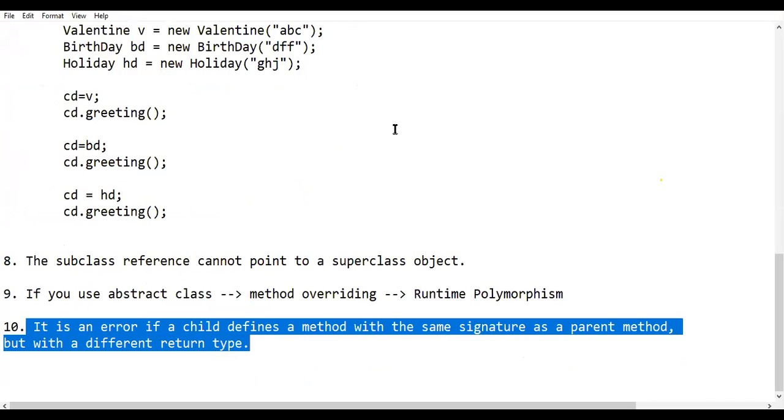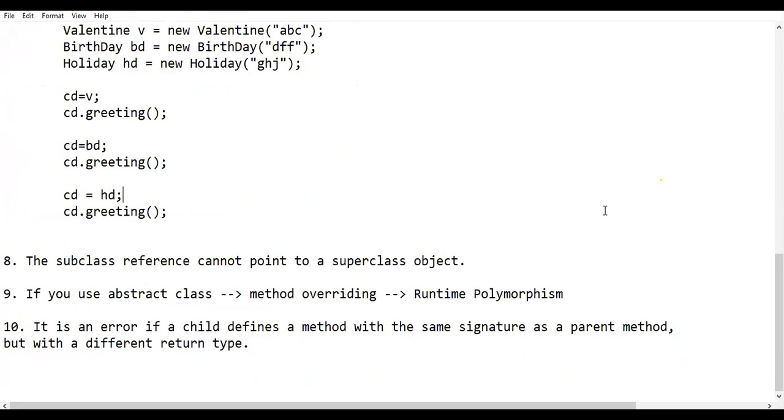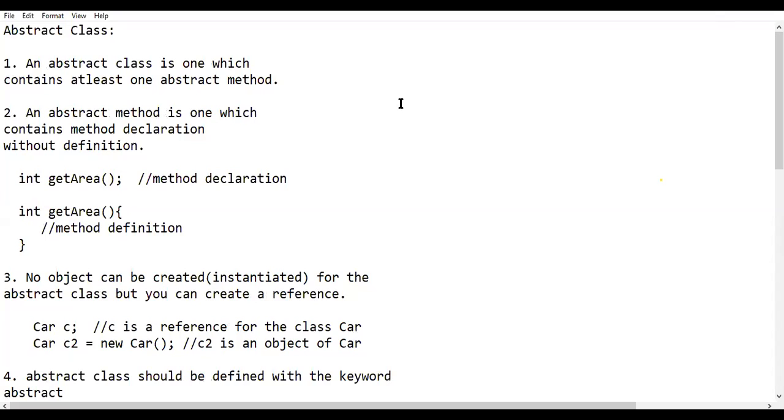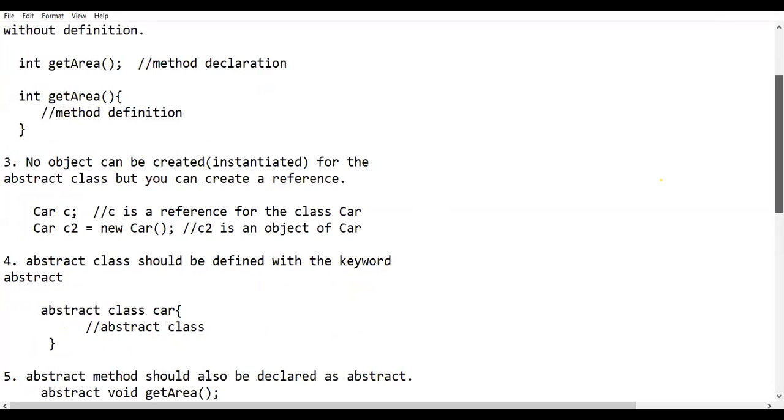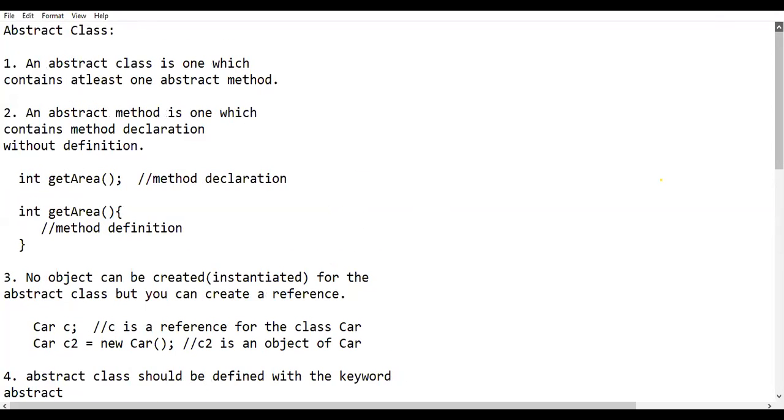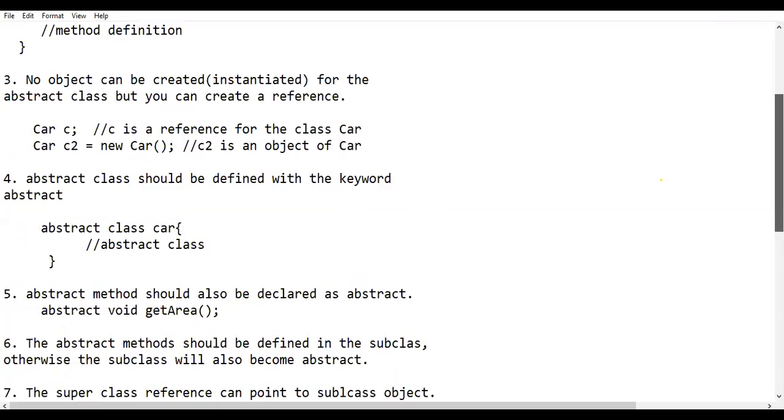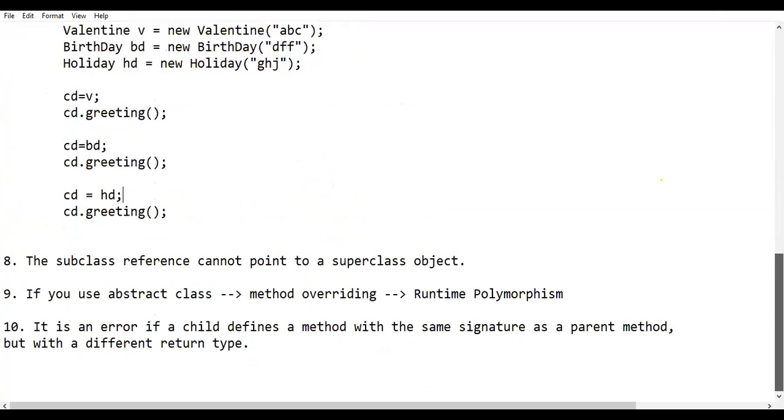What is the definition of an abstract class? It should contain at least one abstract method. And what is an abstract method? One which is only declared and not defined. Where will it be defined? It will be defined in the subclass. If it is not defined, then the subclass also will become abstract. And all abstract classes should be started with the keyword abstract. So these are the things we have discussed.